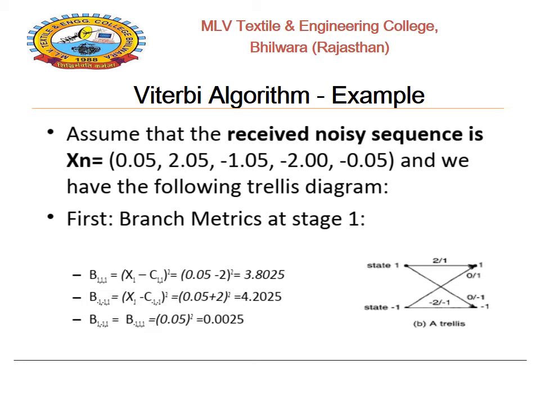Next, B of minus 1, 1 equals (x_1 minus c of minus 1, 1) whole squared, that is (0.05 plus 2) whole squared, which equals 4.2025. Next, the third one, B of 1, minus 1 equals (0.05) whole squared, which equals 0.0025. As represented in the trellis diagram, there are two states, state 1 and state minus 1. The output is represented as 1 and minus 1, and the sequence may be represented as 0 or 1, 0 or minus 1, and 2 or 1, 2, minus 2 and minus 1.